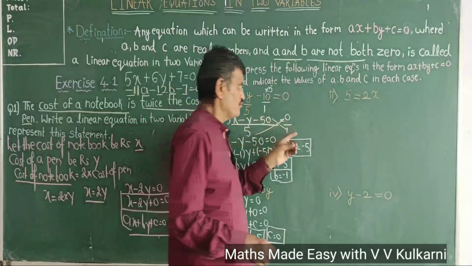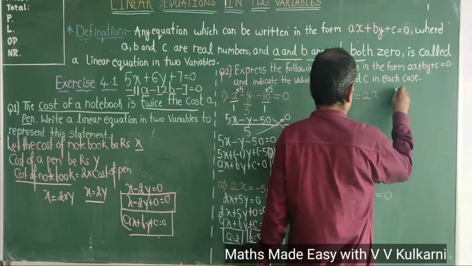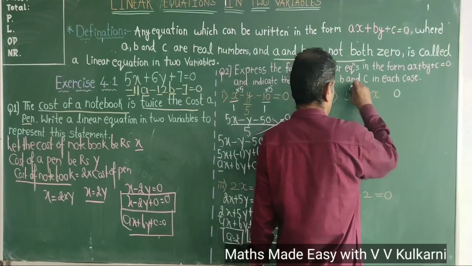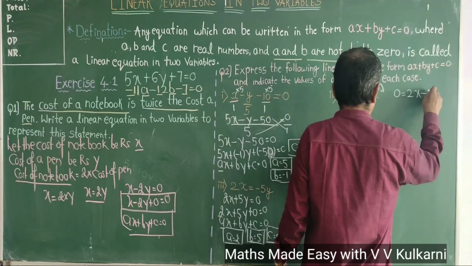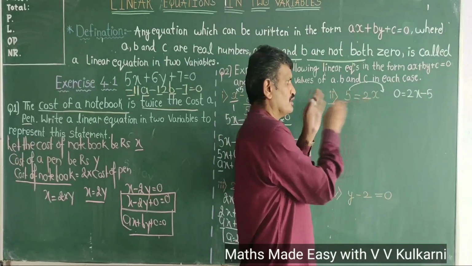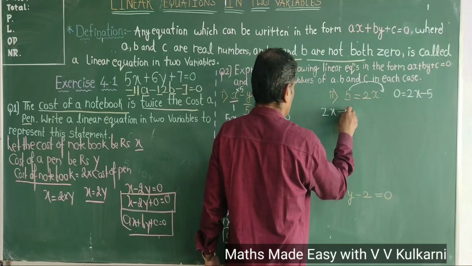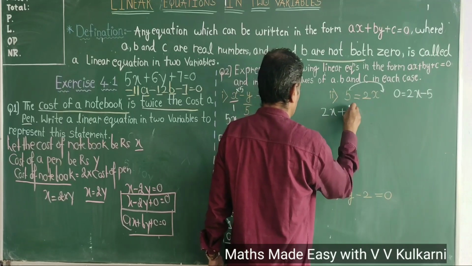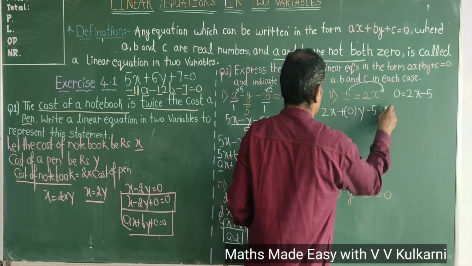Next question is 5 is equal to 2x. Sir, how to do this? See, the simple way is keep 0 as it is and transpose this 5 towards the right side. So that becomes 2x minus 5. Then just write like this: 2x, I'll write it as plus 0y minus 5 equal to 0.